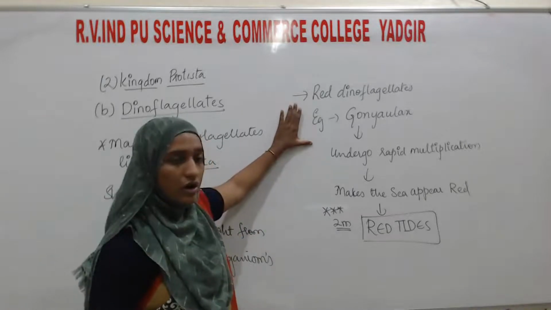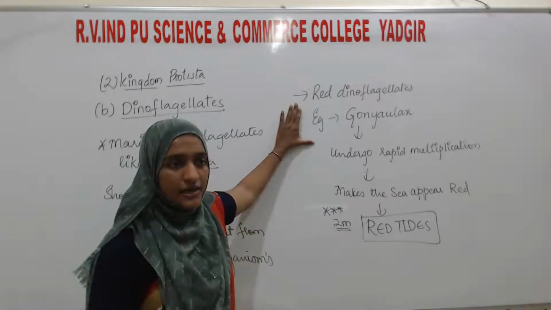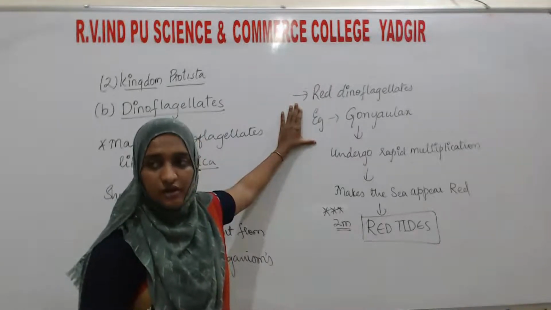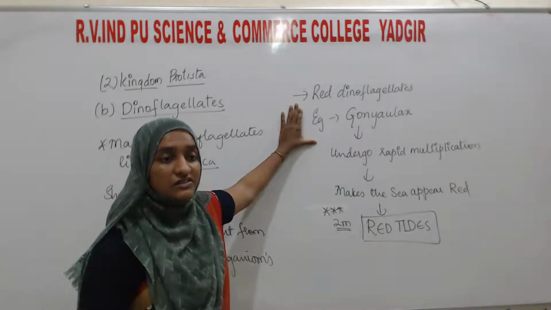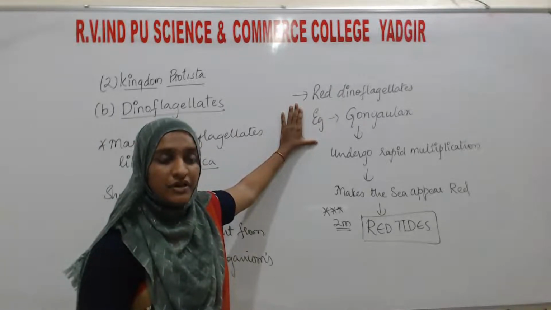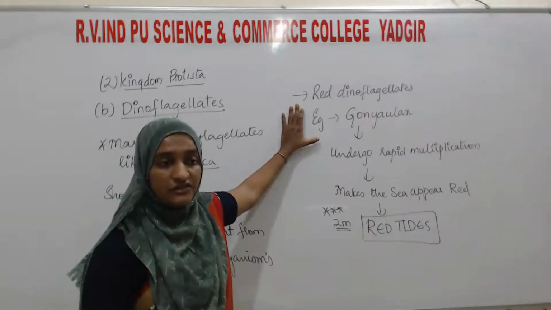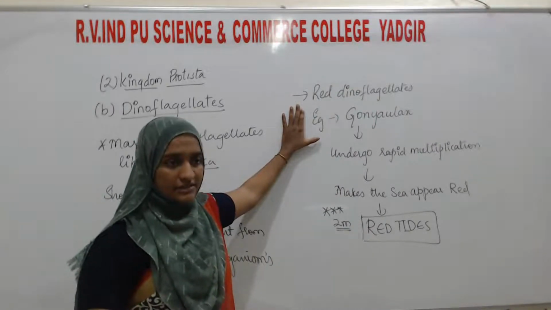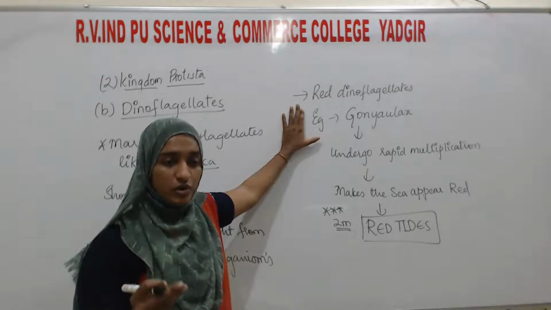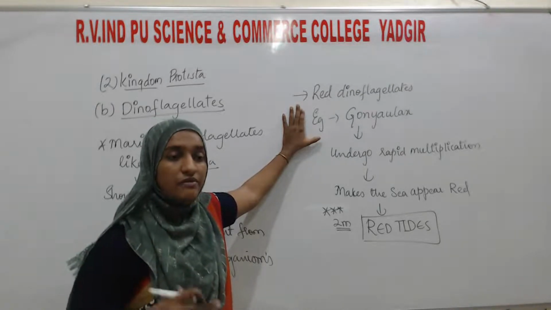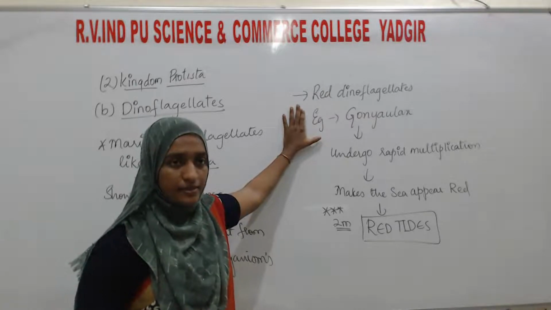This Gonyaulax, which is red in color, will release some toxins. Toxins means poisonous substances, released into the sea. After they release the toxins, the other organisms in that sea, such as small fishes, start to die.